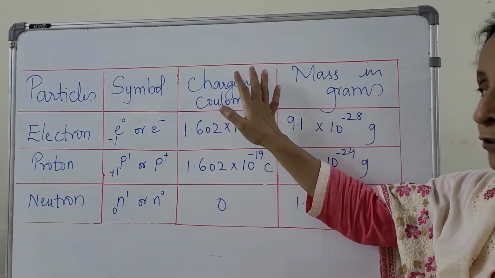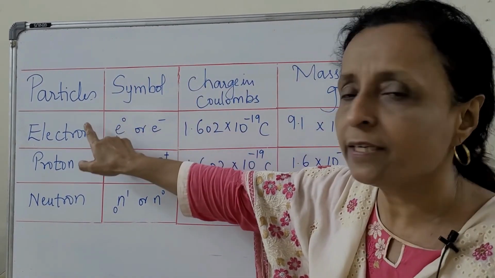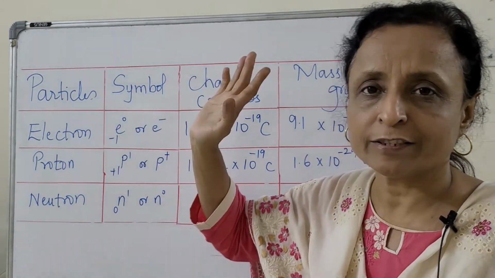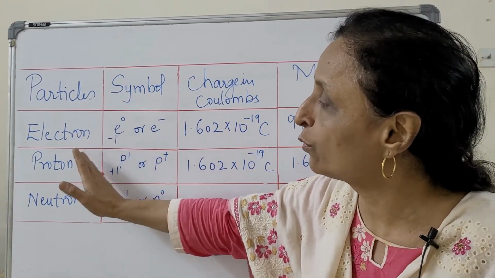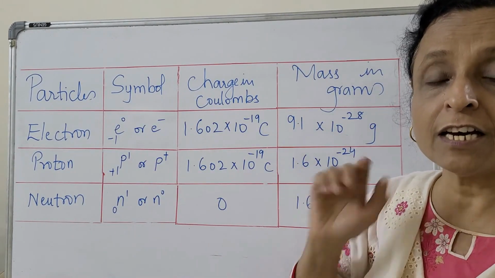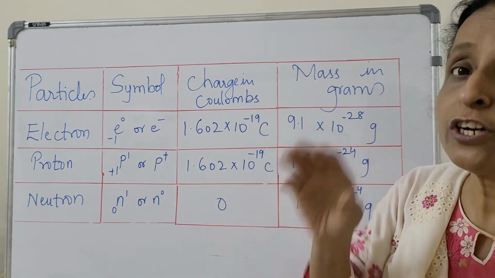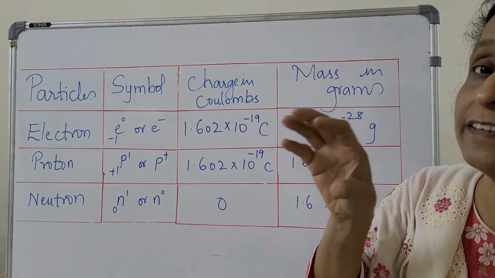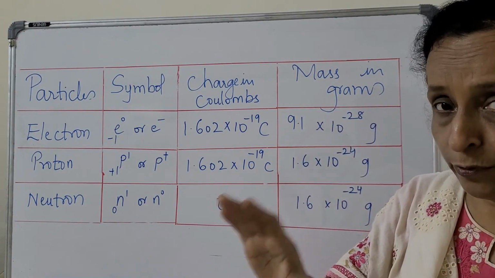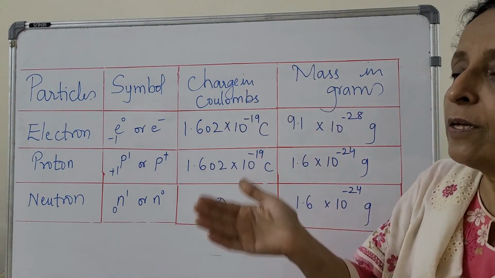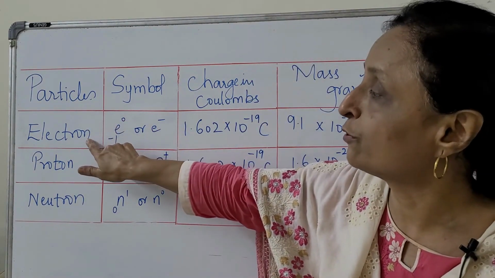Now this table shows the symbol, charge and mass of the fundamental particles of the atom. What are the fundamental particles? Electrons, protons, neutrons. You have seen the structure: the nucleus is at the center, in the nucleus you get neutrons and protons, and in the circular path, the orbit or shell, you find the electrons.